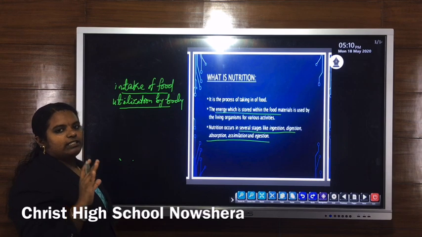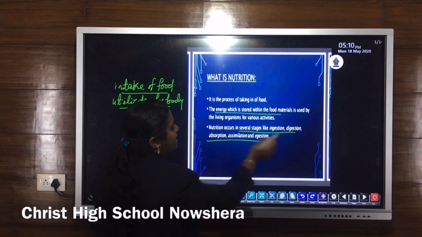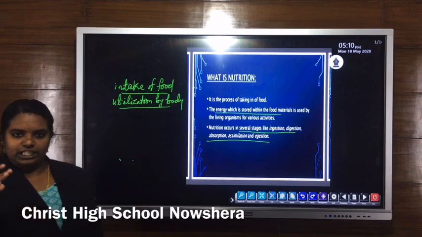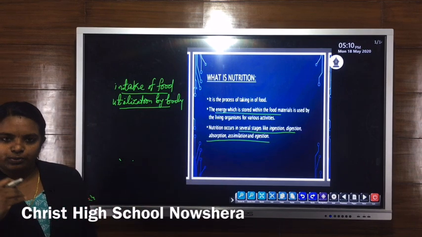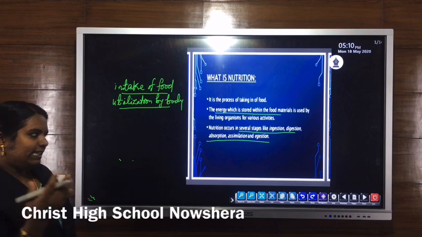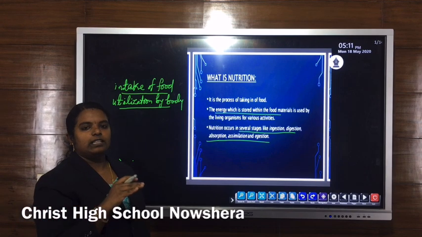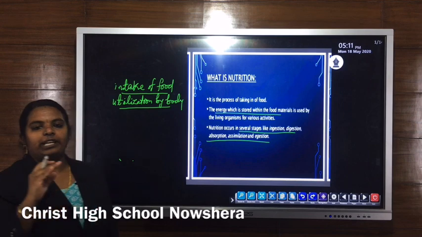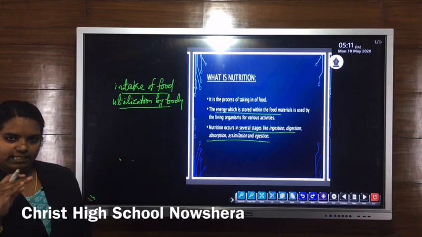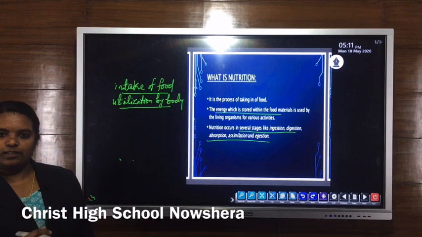First step, that is ingestion. Then the second step, digestion. Ingestion is the process of intake of food by using the mouth. Then the second step is the digestion process. During digestion, there is the breakdown of large food substances into simpler as well as soluble form.